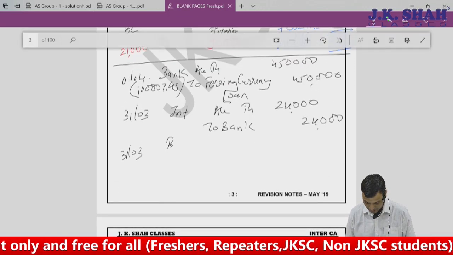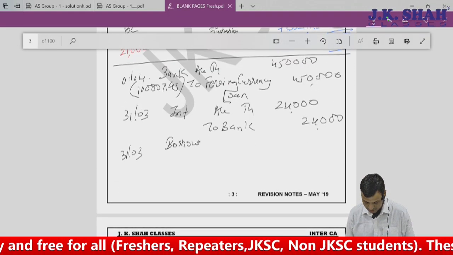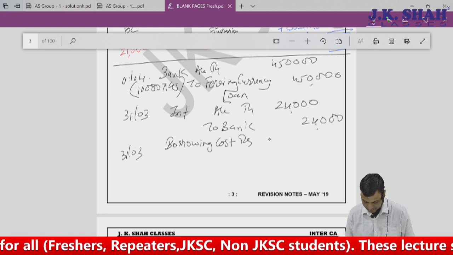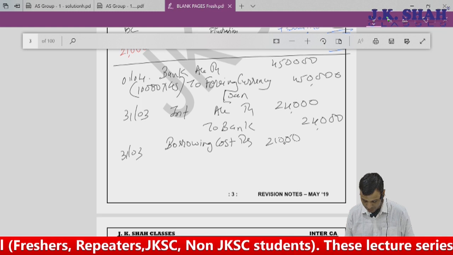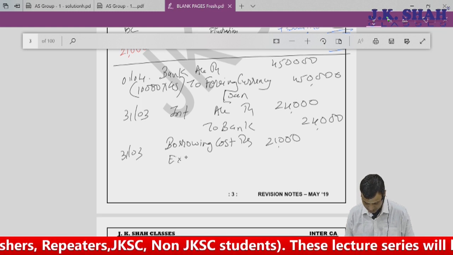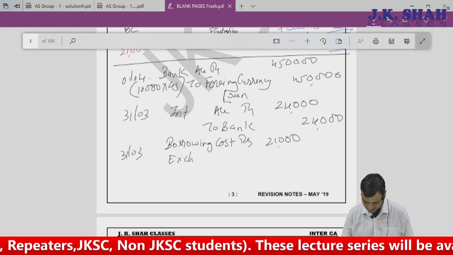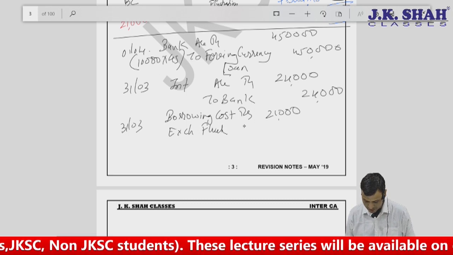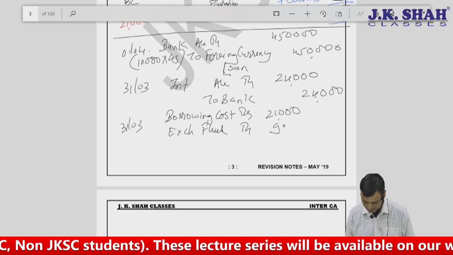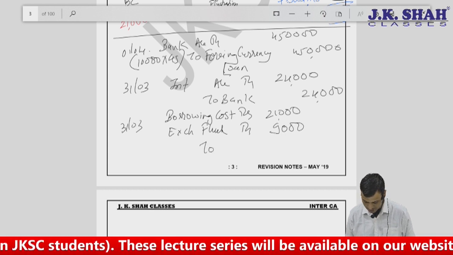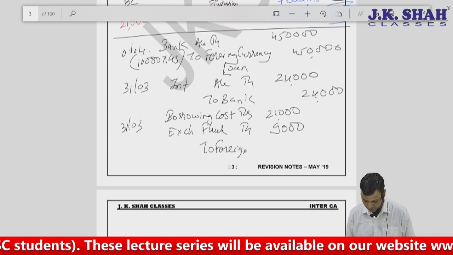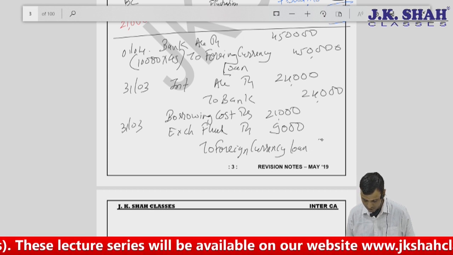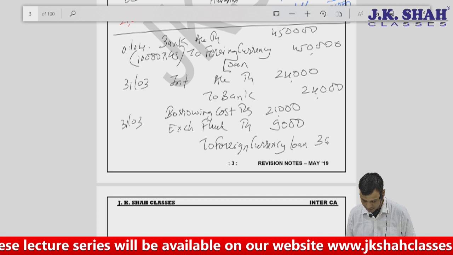So borrowing cost debit 21,000, exchange fluctuations debit 9,000 to foreign currency loan 30,000.